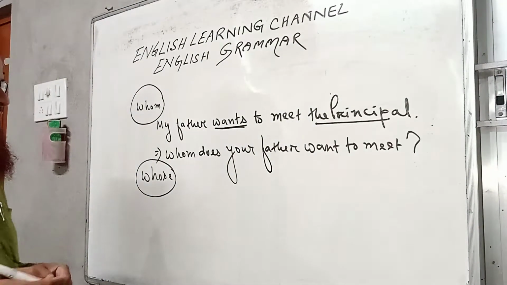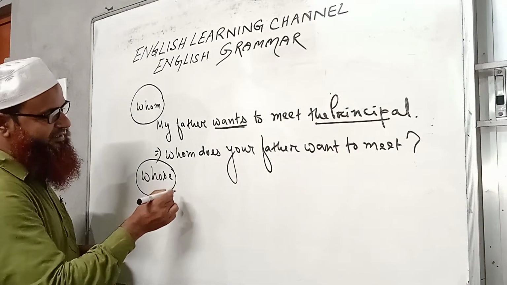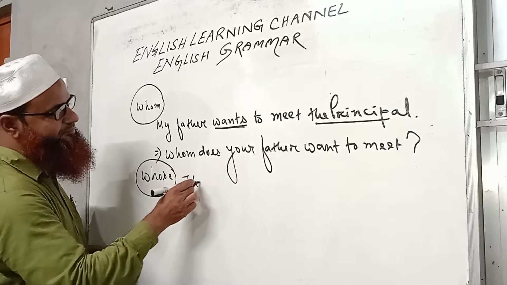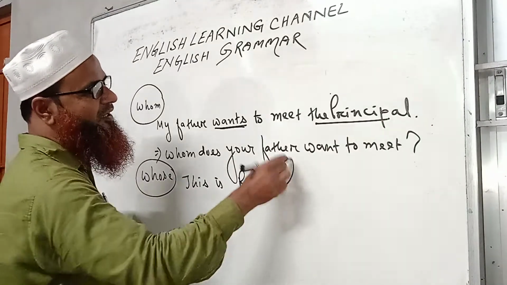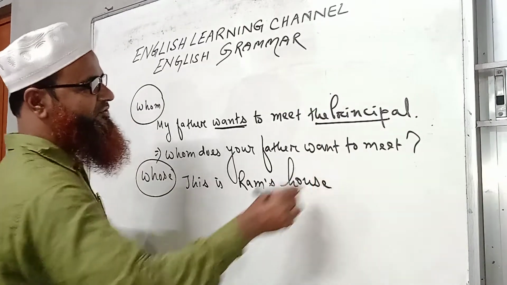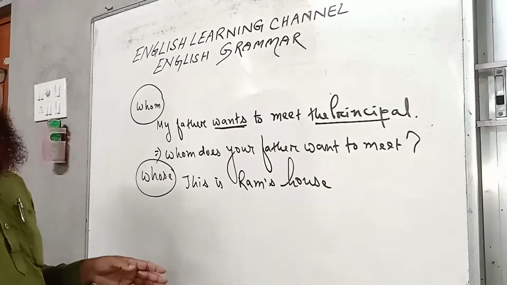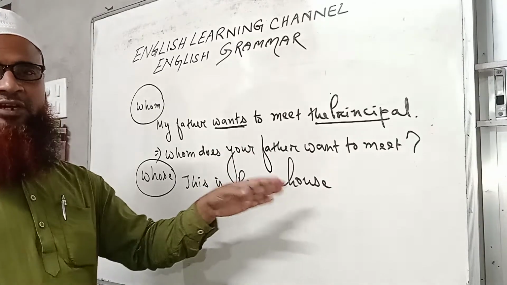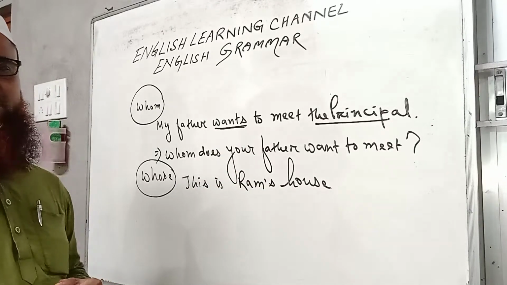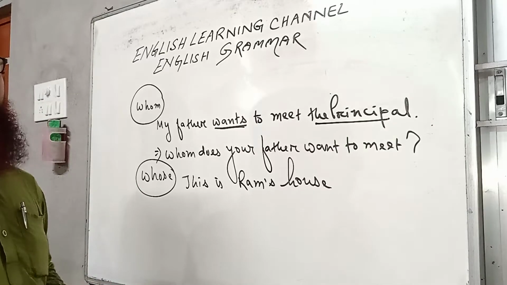Okay, so I am writing here a sentence: this is Ram's house. So this is a very simple sentence. If we want to know about the owner of the house, then we have to use whose for our question.